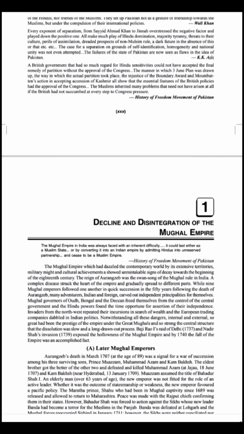Polity is the guardian of economy. Europeans could not become dominant earlier because of powerful rulers in northern India. They were waiting for the right opportunity, and they got it in 1739 in the Battle of Karnal between Muhammad Shah Rangila and Nadir Shah. Nadir Shah was the Iranian ruler.